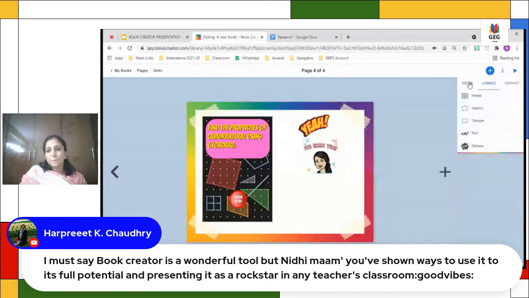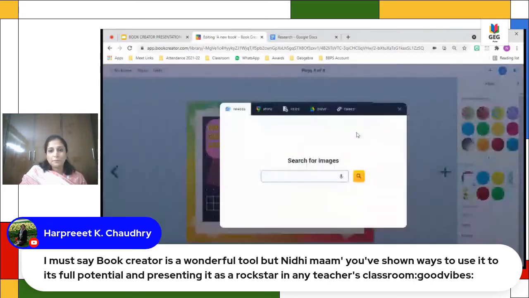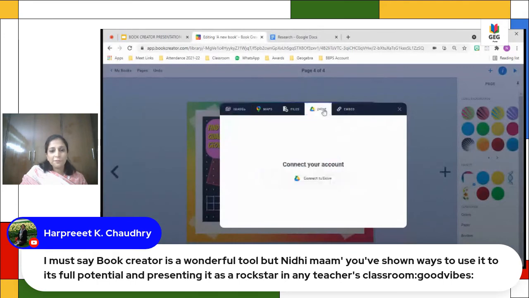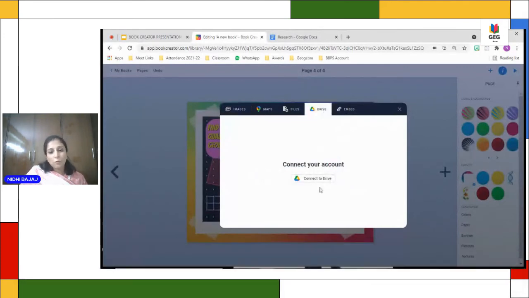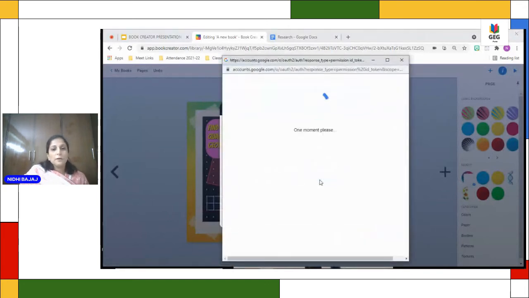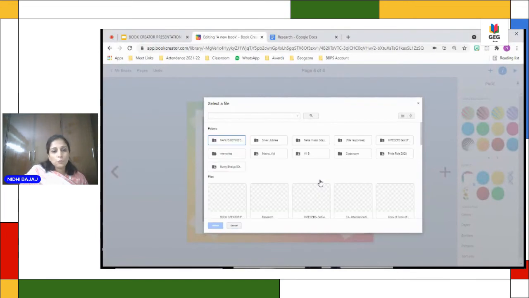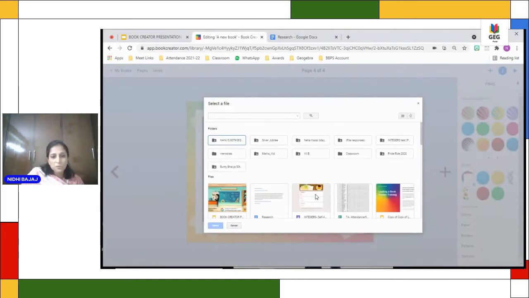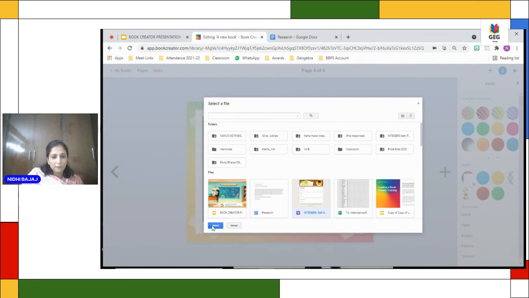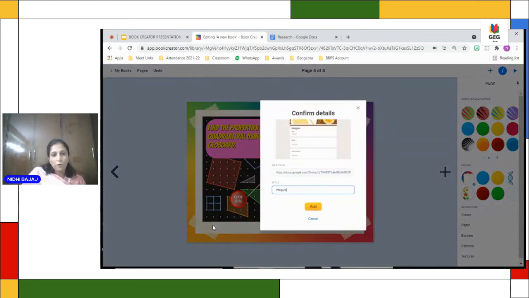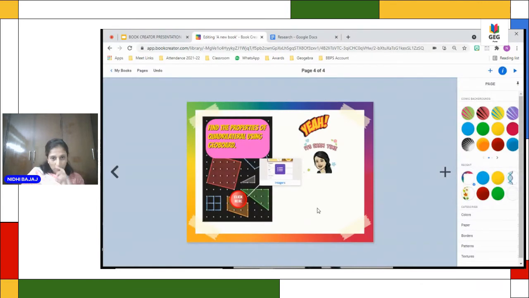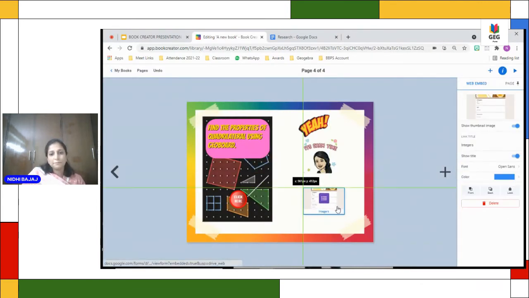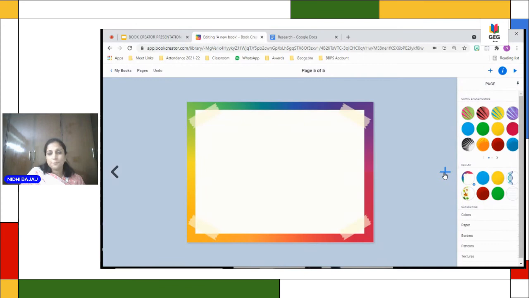I'll go to media, import, and then go to drive. It will ask you to connect to your account. So it's very, very safe. Whichever drive I want to select, I can. I'm choosing one of the tests created by me. And we are all aware of how to do this. We have been using it quite often. And here. So we have done from Google Drive as well. So now the next page.